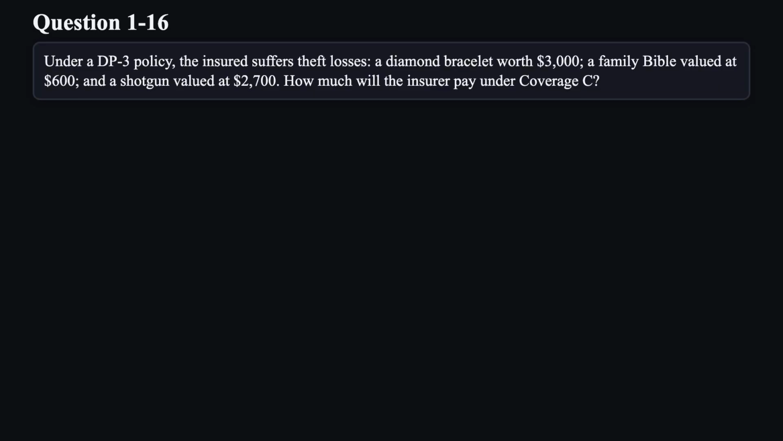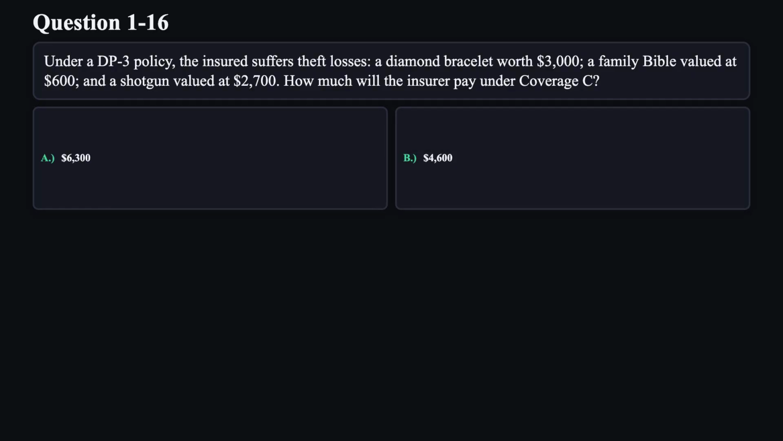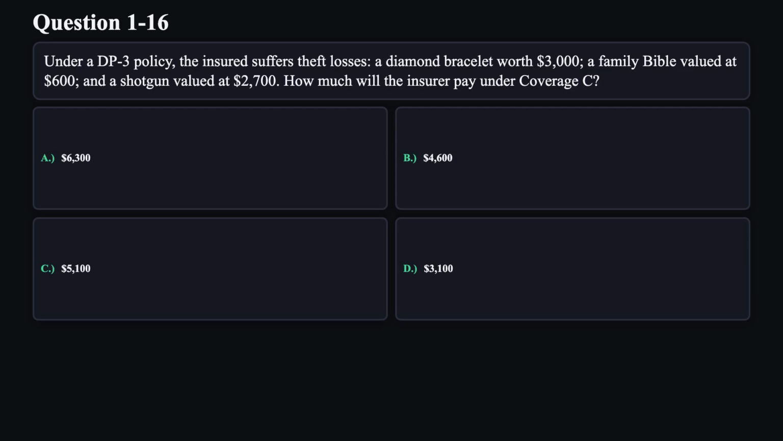Question 16. Under a DP3 policy, the insured suffers theft losses: a diamond bracelet worth $3,000, a family Bible valued at $600, and a shotgun valued at $2,700. How much will the insurer pay under Coverage C? A. $6,300. B. $4,600. C. $5,100. D. $3,100.